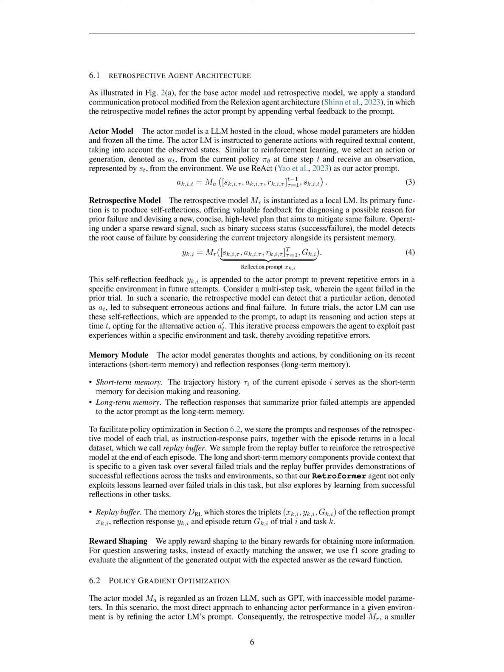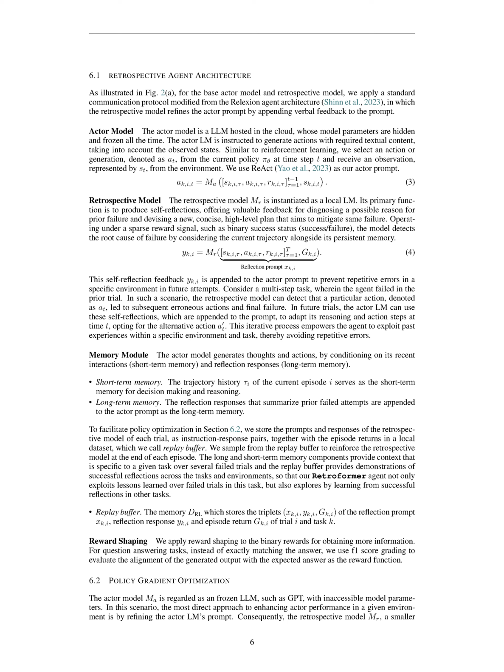The actor model is a language model that resides in the cloud. Its parameters are hidden and can't be changed. It generates actions based on the states it observes. We select an action, which we'll call a_t, from the current policy at a given time step, t. We then receive an observation, s_t, from the environment. We use ReAct as our actor prompt. The retrospective model, M_R, is a local language model. Its main job is to generate self-reflections, which provide valuable feedback for understanding why previous failure occurred and how to avoid it in the future.